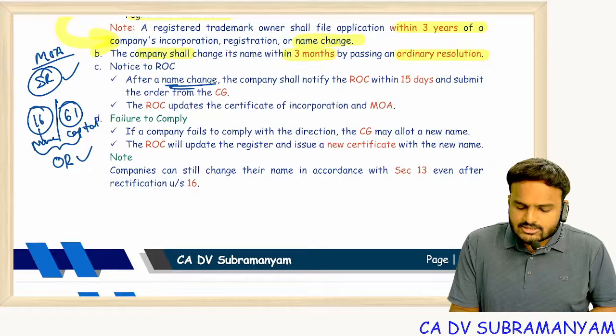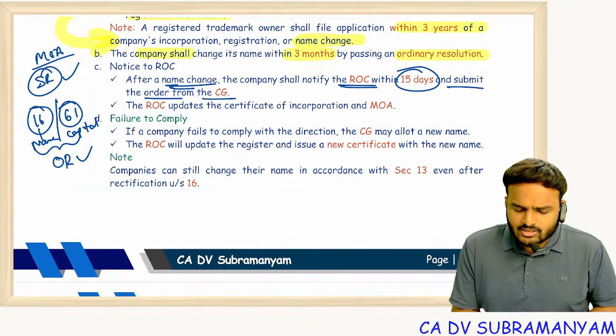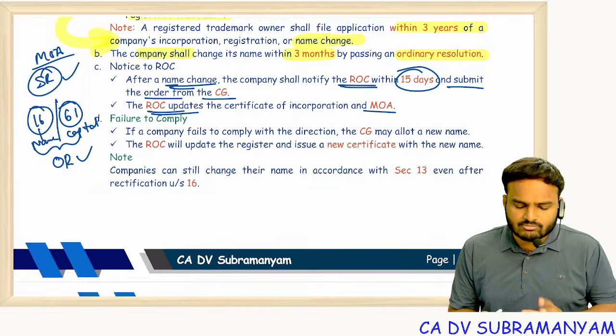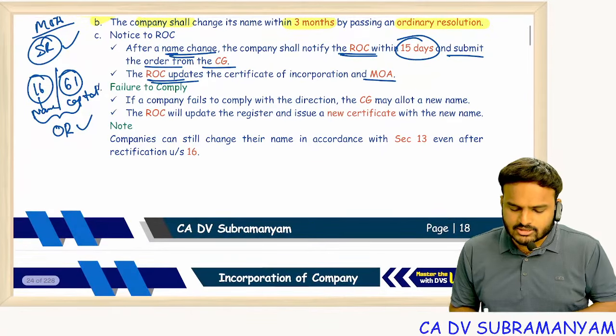After a name change, the company shall notify the ROC within 15 days. Submit the order of the central government. ROC updates the certificate of incorporation and MOA. So within 15 days of OR, file documents with ROC. ROC will issue a fresh certificate of incorporation.